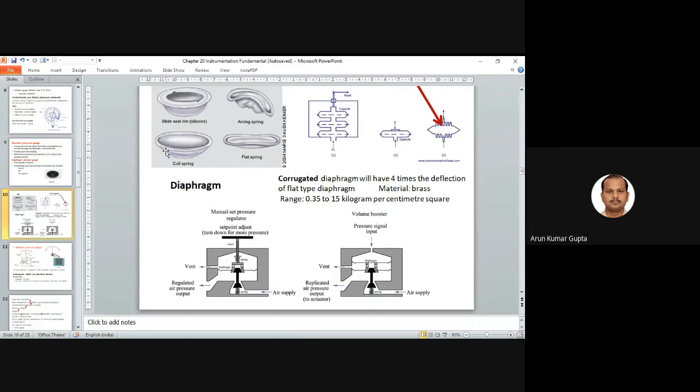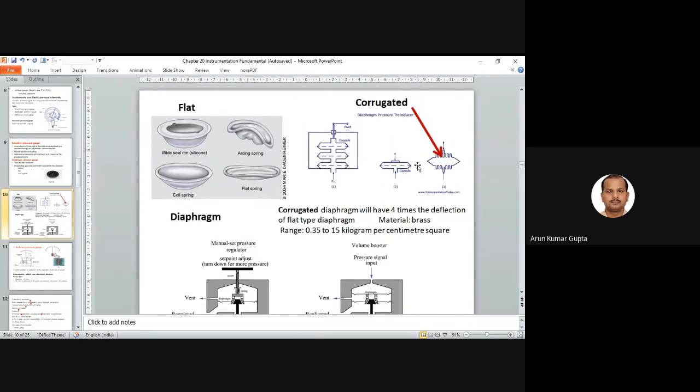We have disc shape, and then we have flat. This is a flat type. And we have corrugated, which is like this, right?